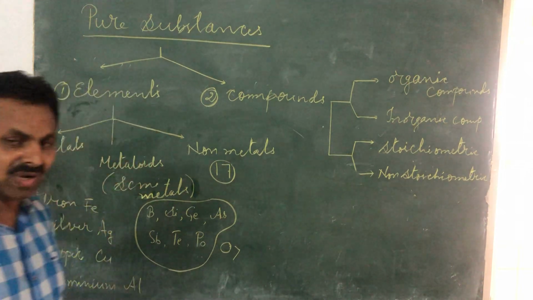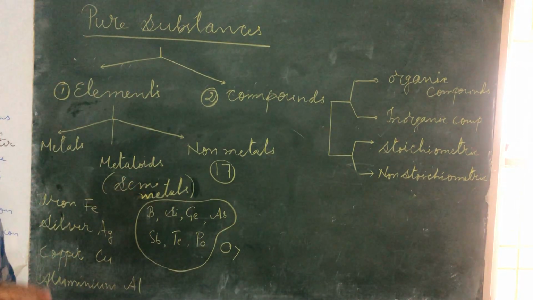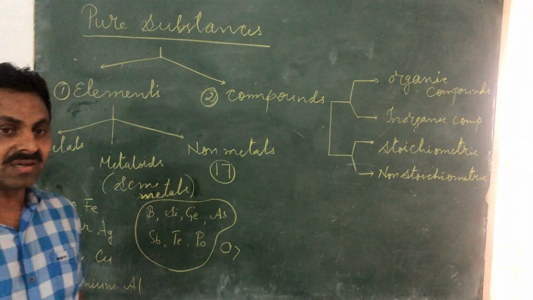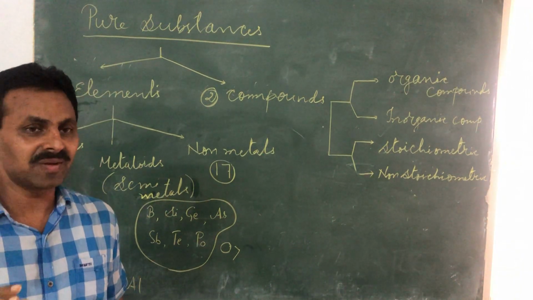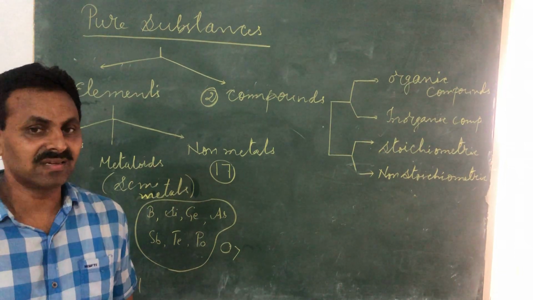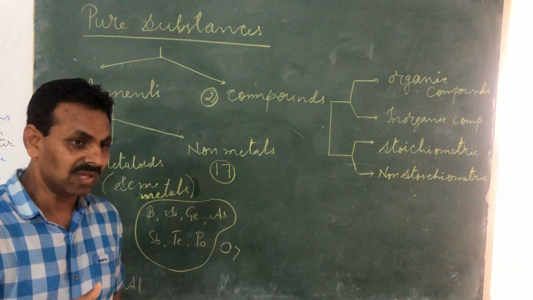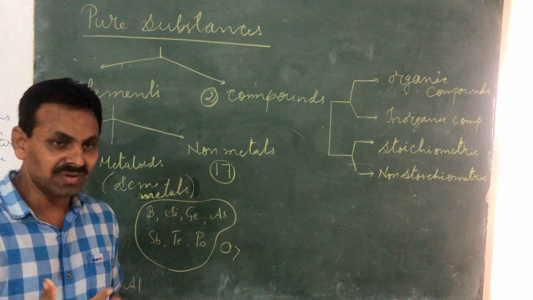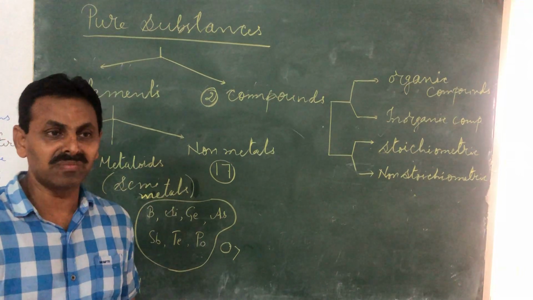But if you know some non-metals, they don't have the properties of metals, which are hard, sonorous, having high melting point and high density. These are the general properties. Metals lose electrons during their reactions, and they react with oxygen to form metal oxides.